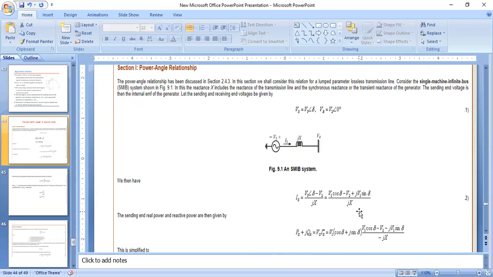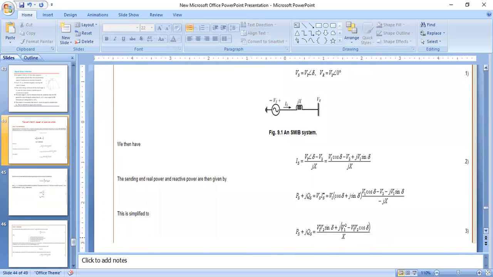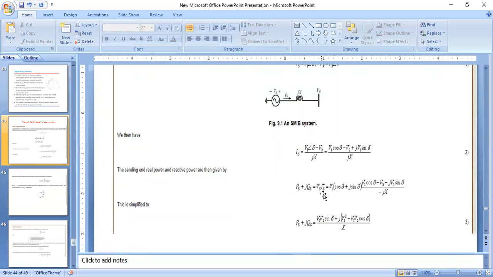The sending end real power and reactive power are given by the equation P plus jQs equals Vs Is conjugate, where Is conjugate is the conjugate of the sending end current, equals V1 into cos delta plus j sin delta into V1 cos delta minus V2 minus jV1 sin delta divided by minus jX.